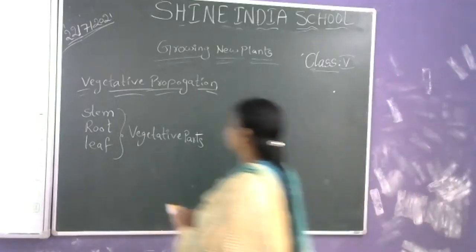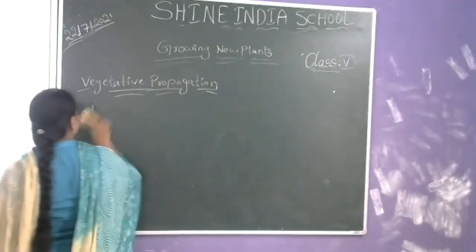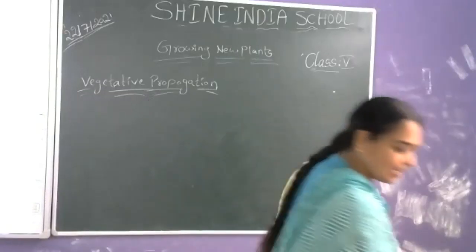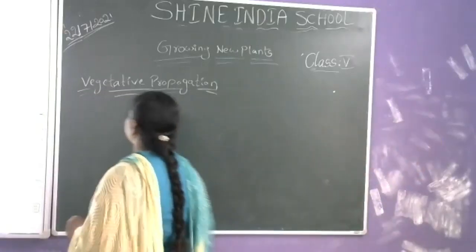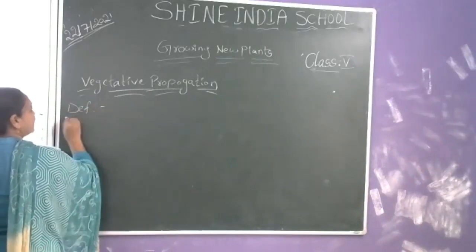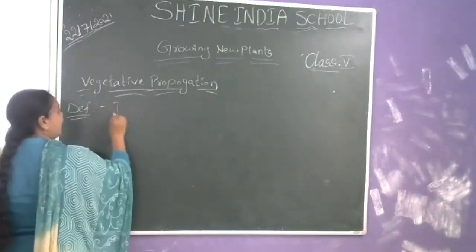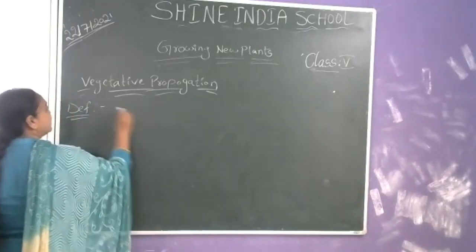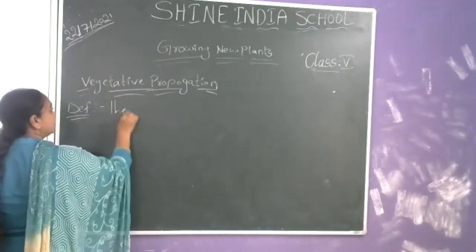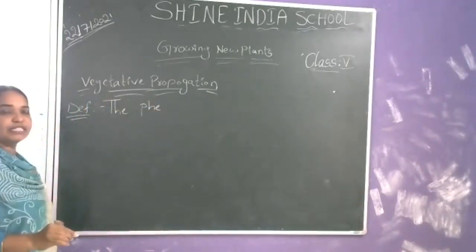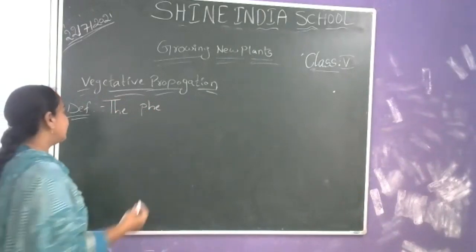The definition of vegetative propagation is: children, please repeat with me.